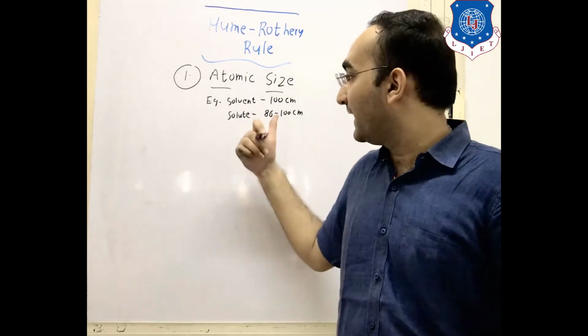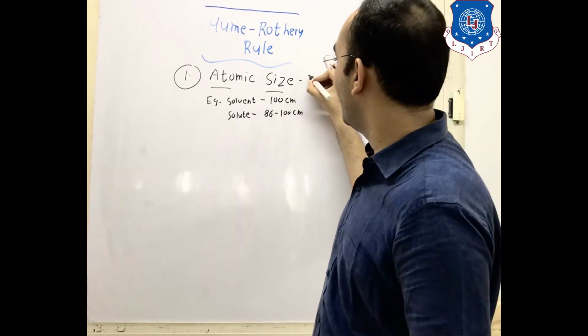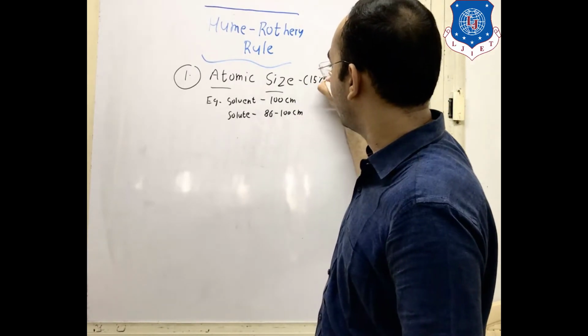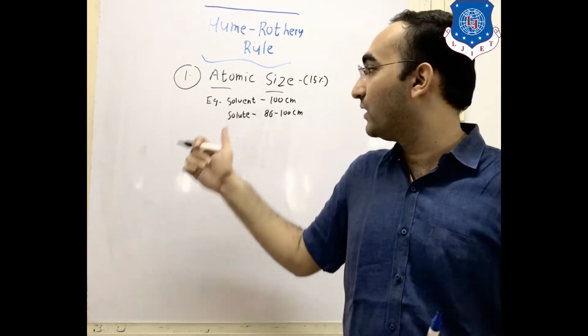If it is 83 centimeters, then it will not form a solution. So only up to 15% smaller is allowed. Other than that, it will not form a solution.